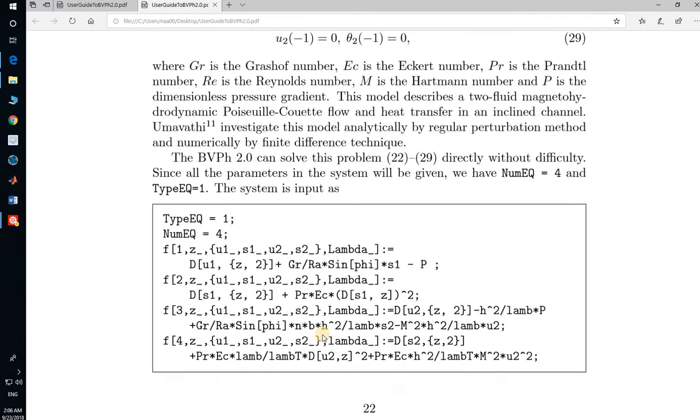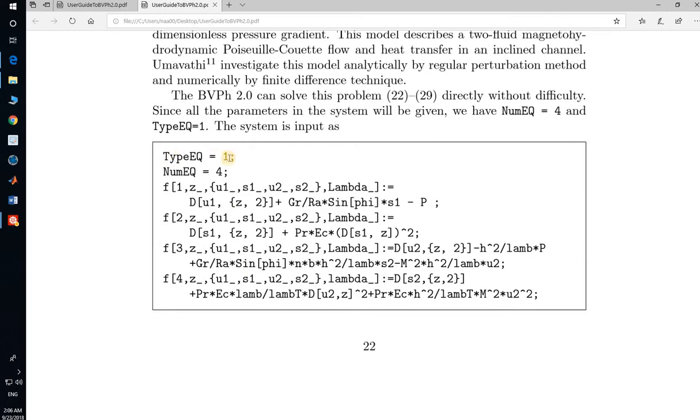First we write the whole code in Mathematica format. That is type equation 1. You know why we use type equation 1: because all the parameters have their values.